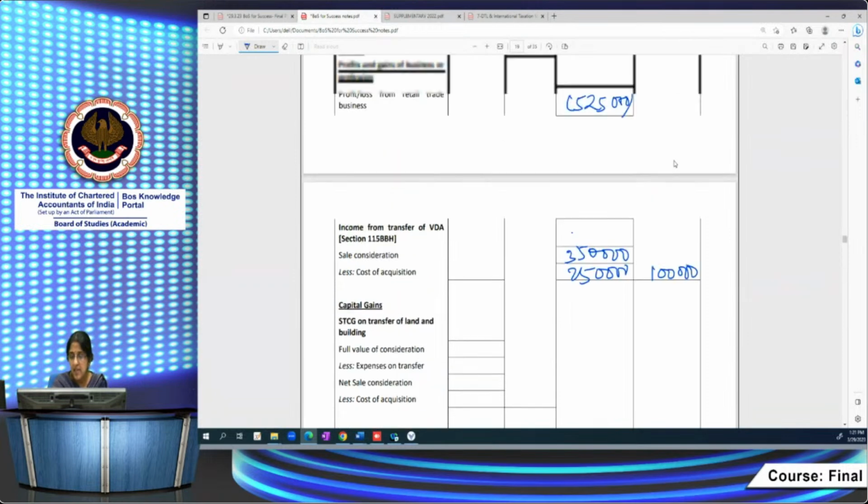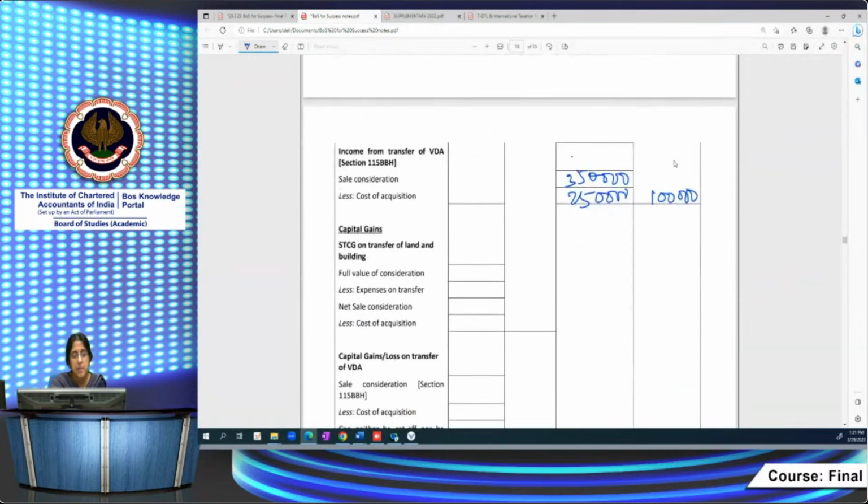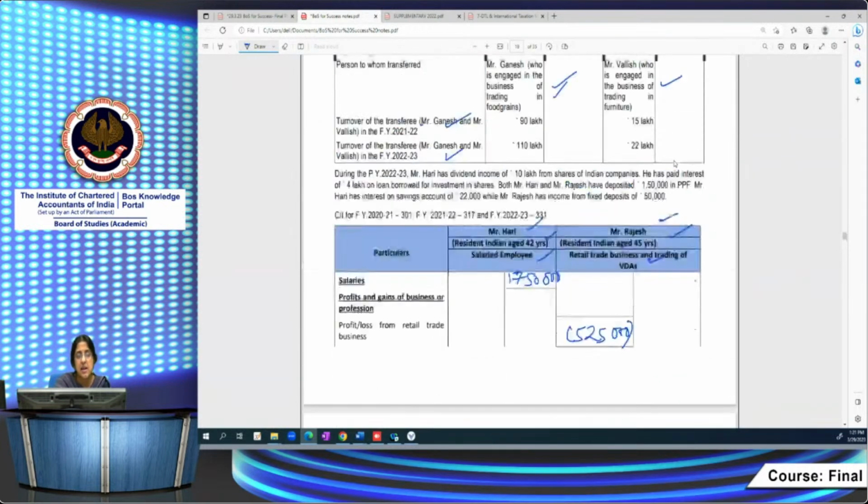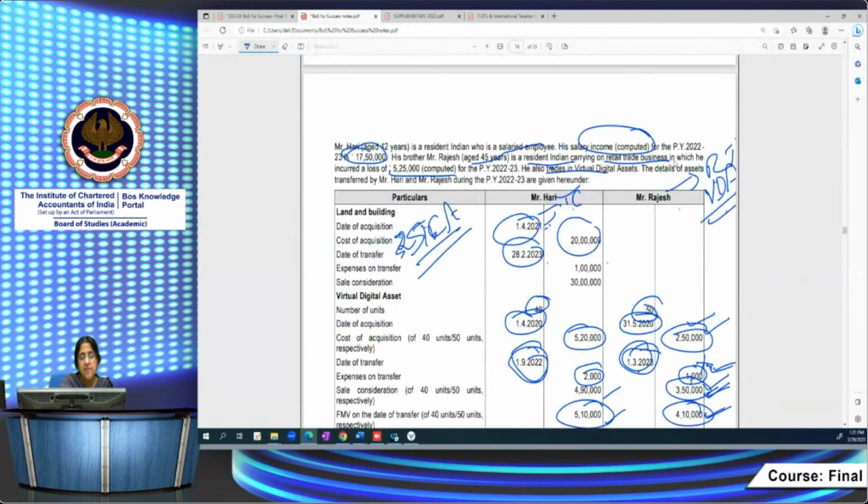Now, what about capital gains in the hands of Hari? We've already seen it's a short-term capital asset, land and building, because it's not held for more than 24 months. So there's no question of indexation. It's 30 lakh sale consideration minus expenses of transfer minus cost of acquisition 20 lakh.